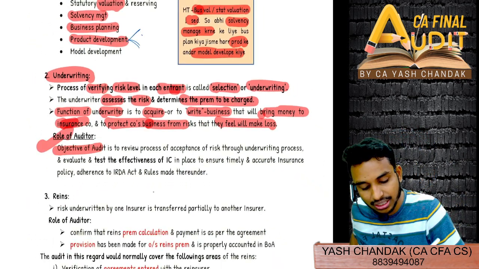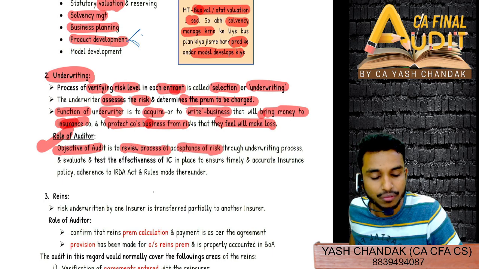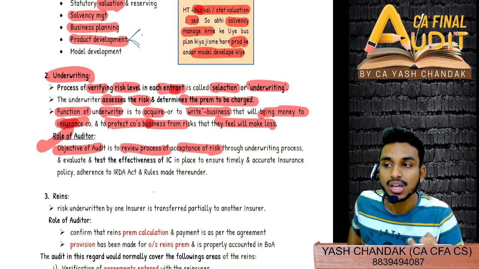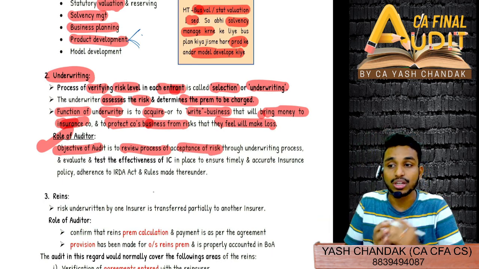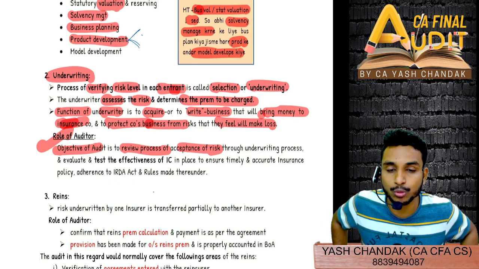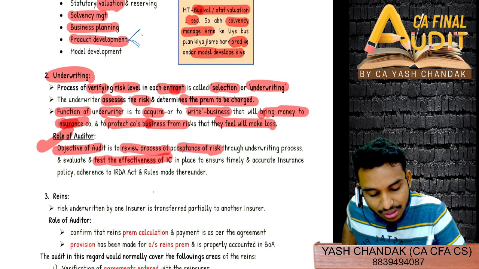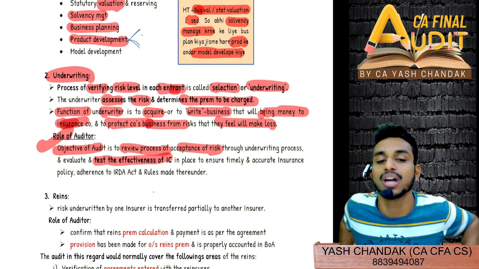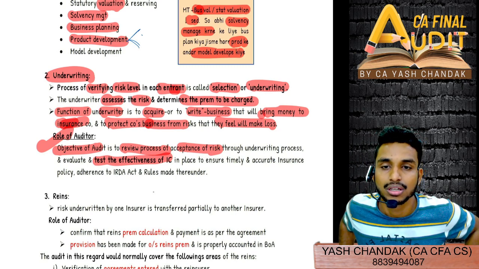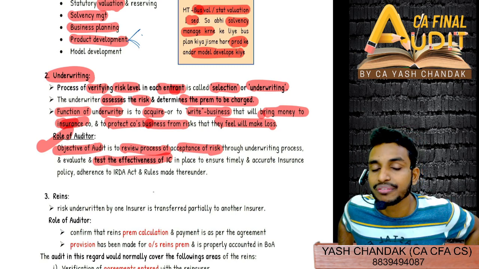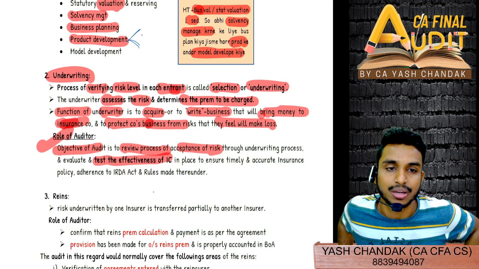As an auditor, your objective is to review the process of acceptance of risk. Exactly what is the policy? How exactly do you accept the risk? What is your risk appetite? And accordingly, everything has to be seen. Similarly, test the effectiveness of all the internal controls with respect to the underwriting process. Internal control you will find everywhere. Internal control comes everywhere.